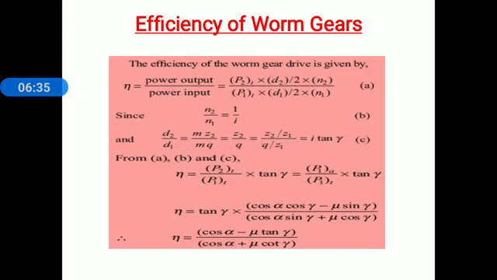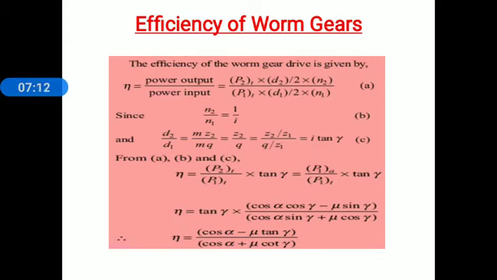Then power input for worm: torque for worm is P1T. Torque is the tangential force into the radius, and that is for worm. That relation is applied here for worm. Power input is tangential force P1T into D1 divided by 2 into speed of worm N1. That is the relation for input power.